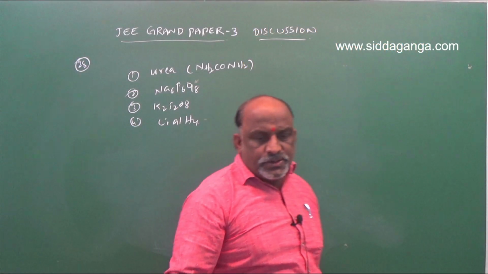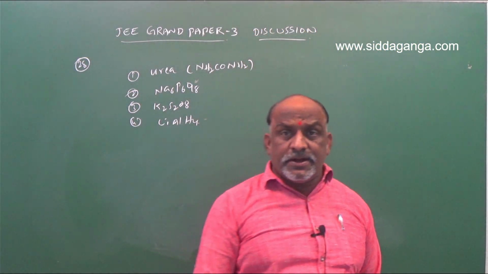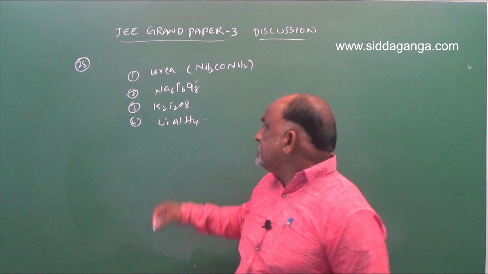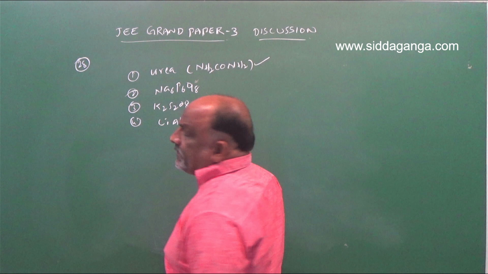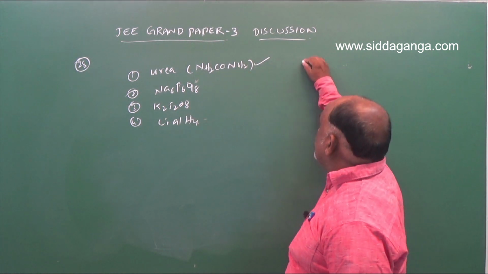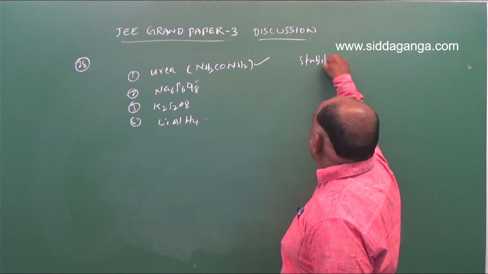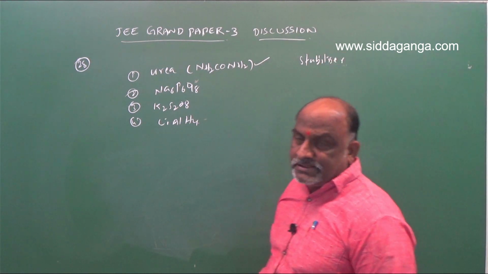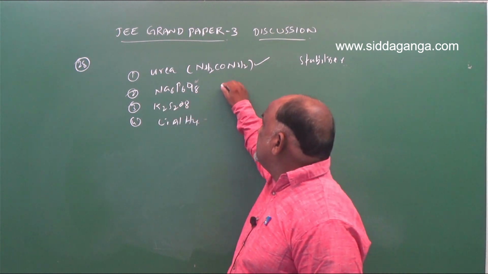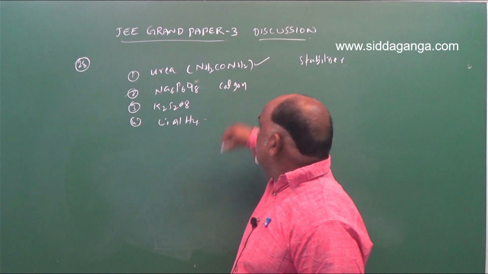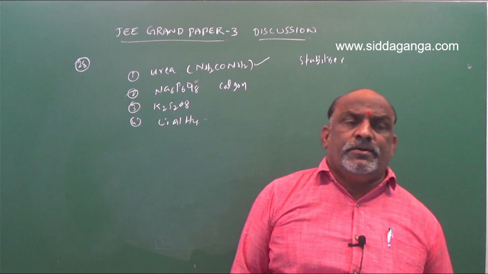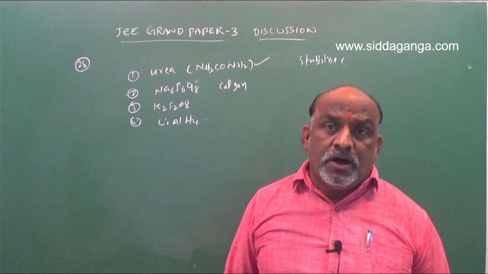So here, my dear students, this is a very simple conceptual question. Compounds that retard the decomposition of H2O2 solution: the answer is urea only. Why? Because urea acts as a stabilizer. Why not Na6P6O18? This is called Calgon. Calgon method, we know, is used for removal of permanent hardness from hard water.